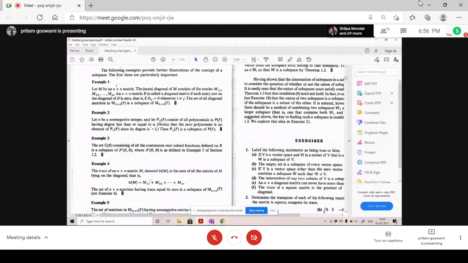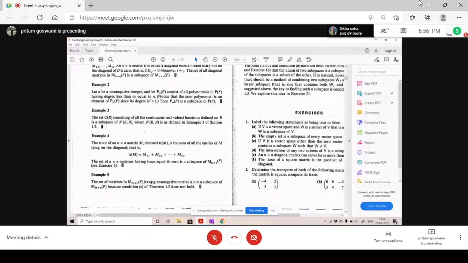You can similarly prove this. You can try this at home, and if you don't get it, just message me on WhatsApp and I will tell you there. Just try this at home.